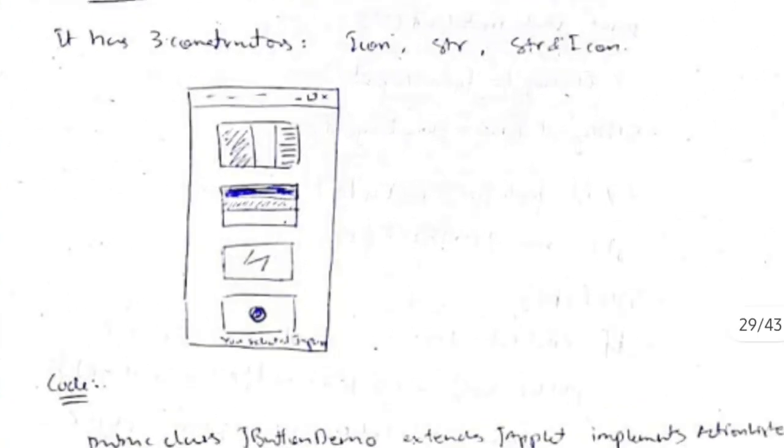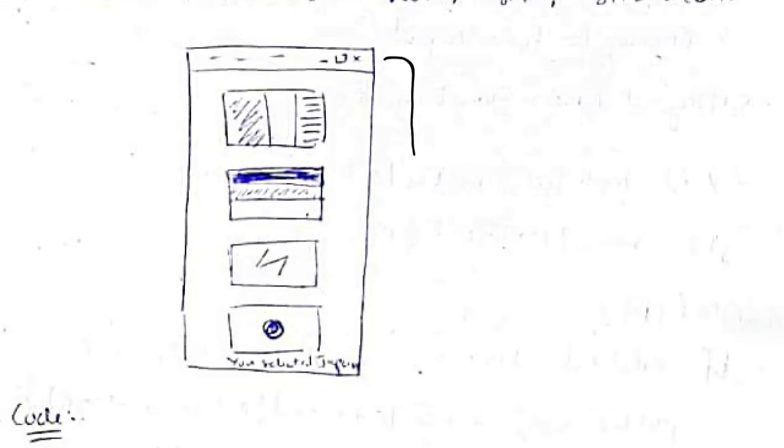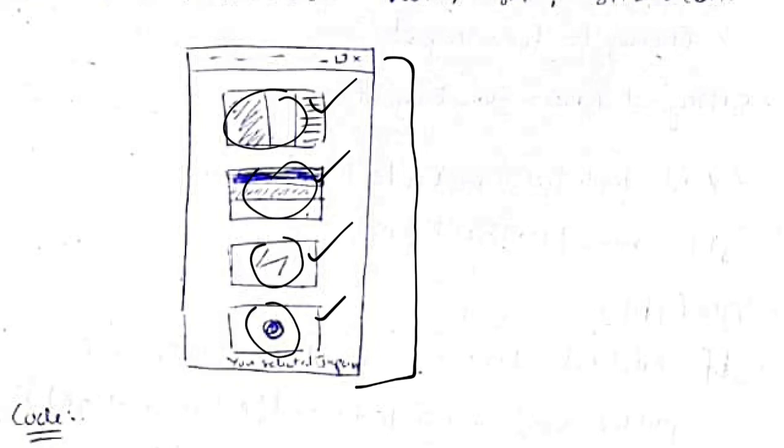In this, what we'll be creating is a web page wherein we'll have 4 flags, and these 4 flags are all buttons. These are all JButtons. What happens is when I click any of these flags, the respective name of that flag will be displayed at the bottom of the screen. Like, if I click on the Japan flag, it will show you selected Japan, or if I click on the Germany flag or the France flag, it will show you selected Germany or France.